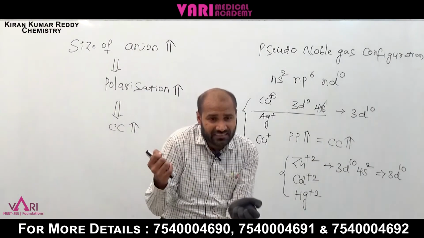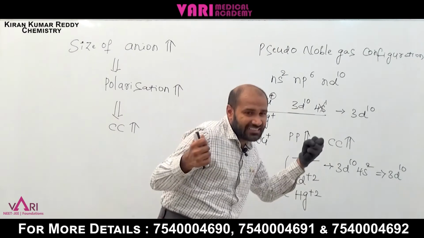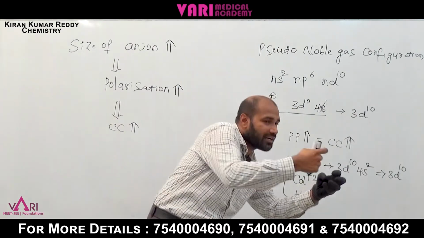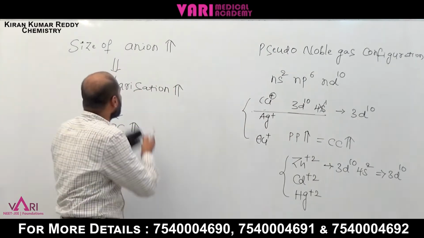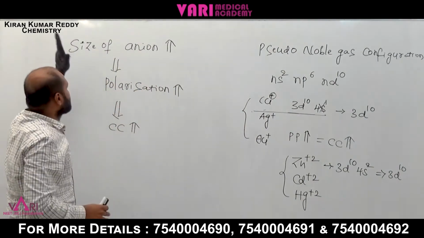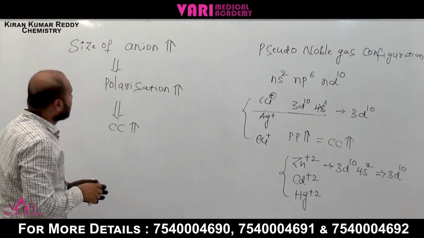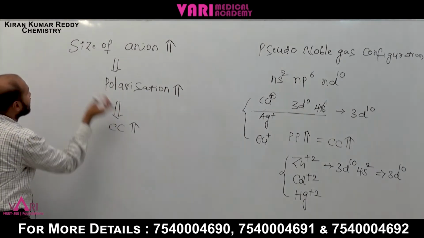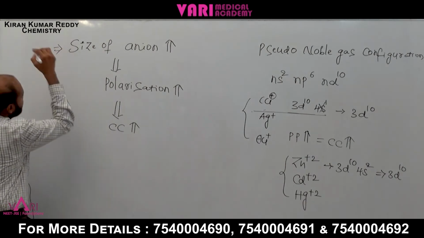The anion is bigger in size, so the electron cloud is easily elongated towards the cation. That is called polarization. Now size of anion increases means polarization increases, and covalent character increases. This one is the first.